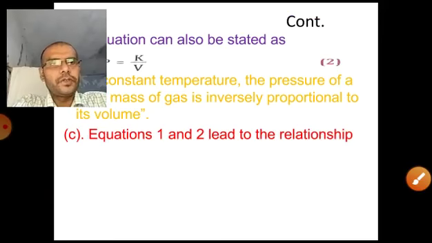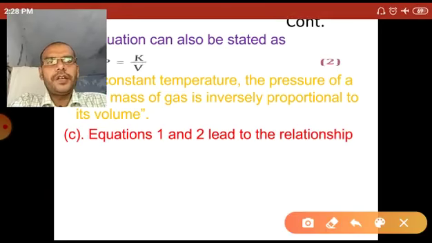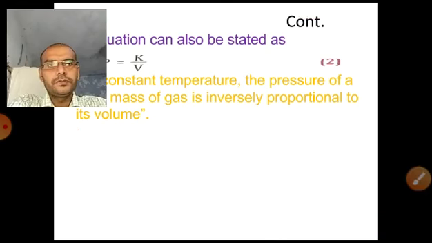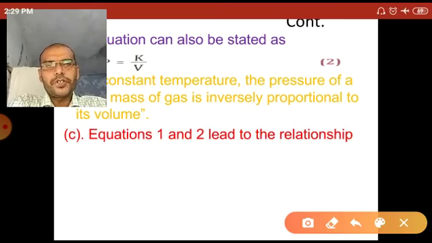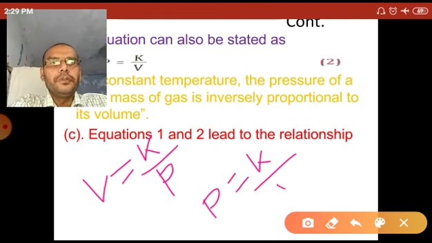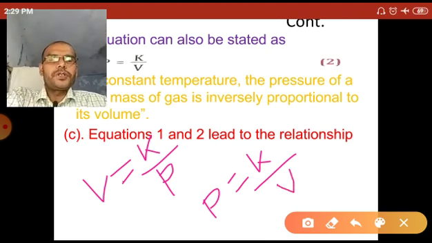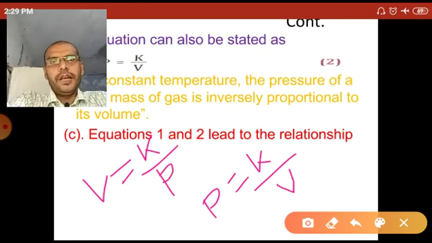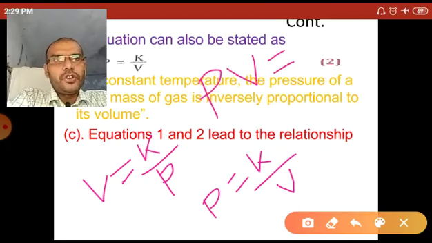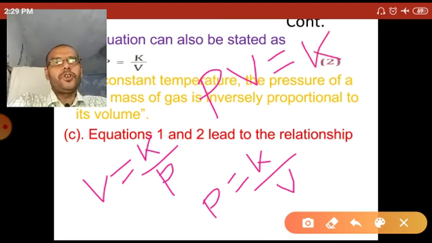Now in the third way, equations first and second lead to a relation. So equation first, V equals K by P. In equation second, P equals K by V. So considering both equations, we conclude that the product of P and V is constant, and that value is the proportionality constant K. So PV equals constant K.